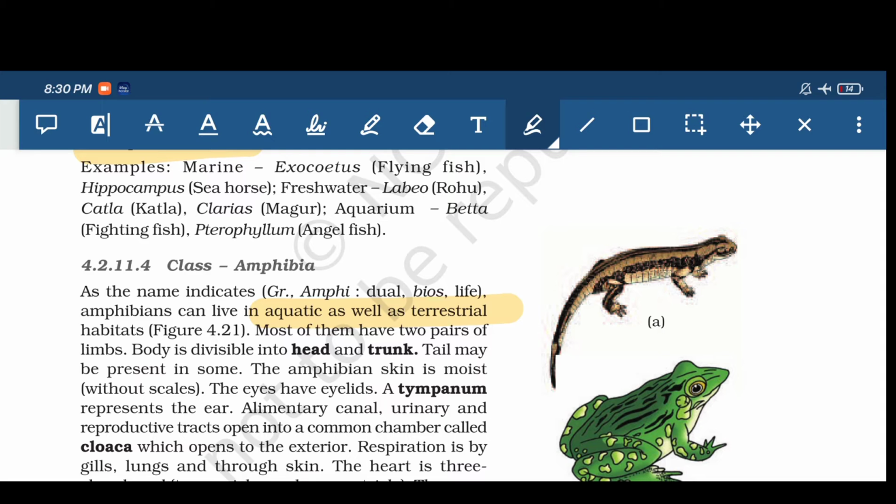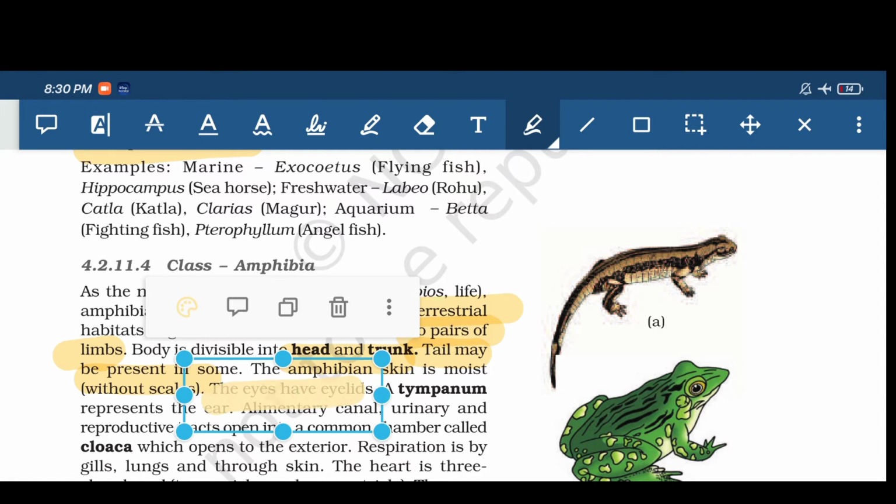Most of them have two pairs of limbs. The body is divided into head and trunk. A tail may be present in some. The amphibian skin is moist. The eyes have eyelids.